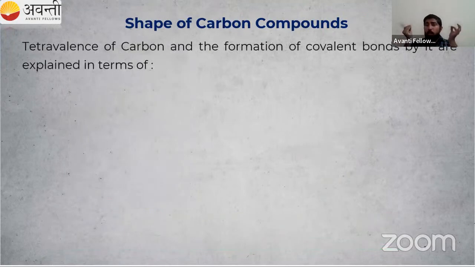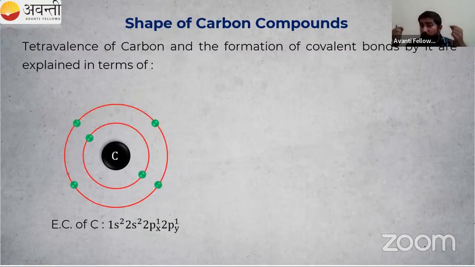Now, shape. You have studied our chemical bonding chapter, so you have studied valence bond theory. What is the valency of carbon? Carbon is in the 14th group, so it has 4 valence electrons. So it is tetravalent in nature. Carbon is ready to form 4 bonds, then only it will complete its octet. So how is the formation of covalent bond taking place?